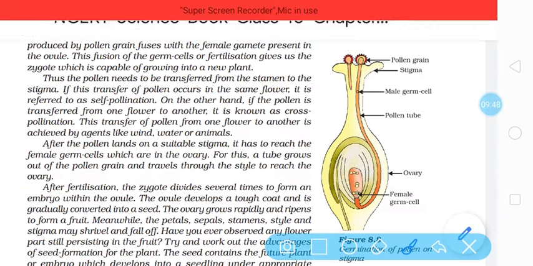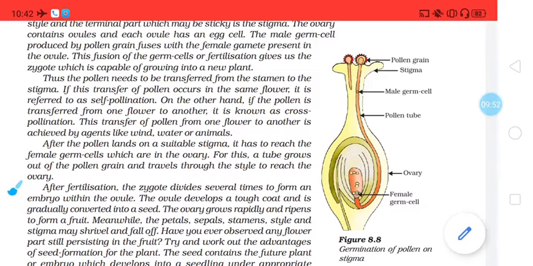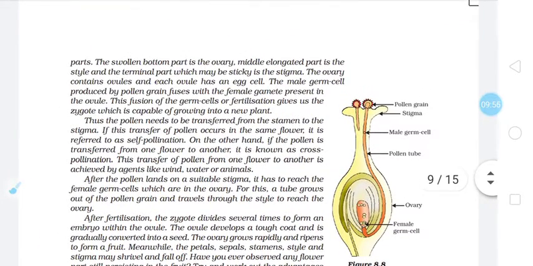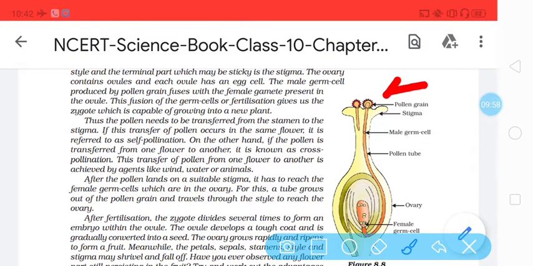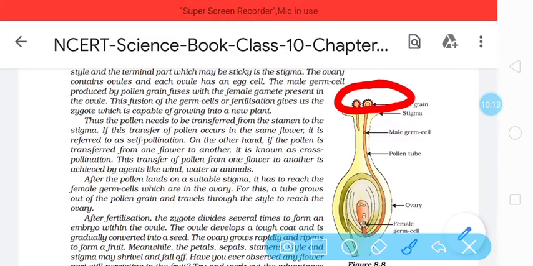You can see here some pollen grains have transferred from anther to the stigma, and these pollen grains are landed on the stigma. Once a pollen grain gets landed on the stigma, at that time these pollen grains are getting germinated. This is a pollen grain. Two pollen grains have landed on the stigma. These pollen grains will get germinated.